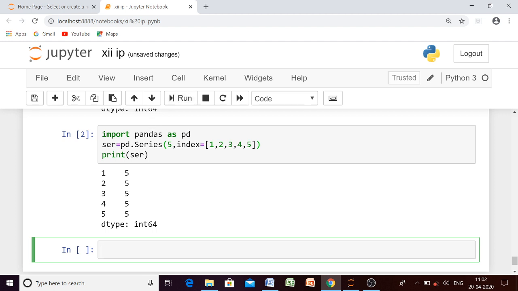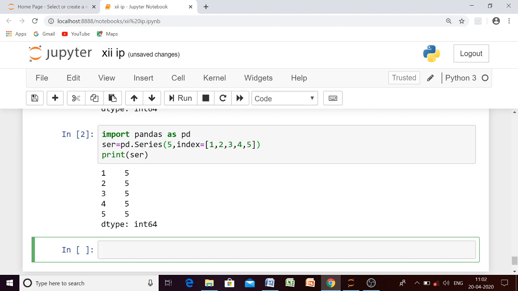Got it? Now the index is 1, 2, 3, 4, 5. Since 5 indices were given, how many times will the scalar value be repeated? It will be repeated 5 times. So this is the meaning of creating series using scalar value. How many times will the element be repeated, beta? The number of index values you have given, that many times the element will be repeated.